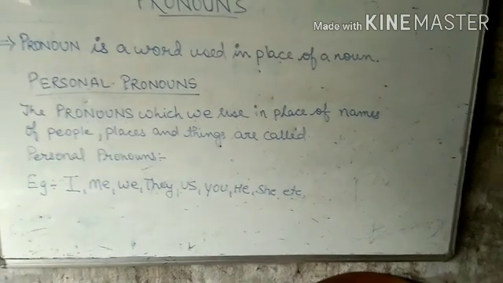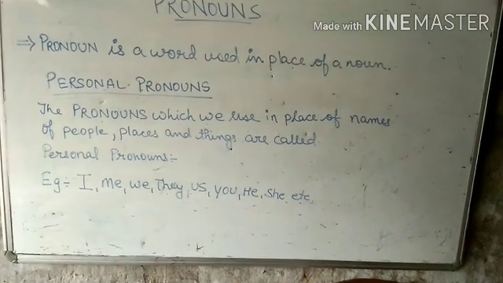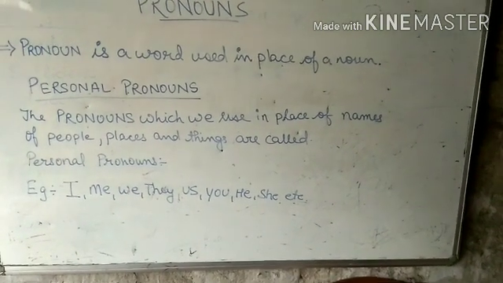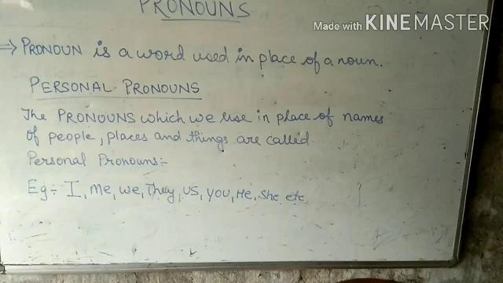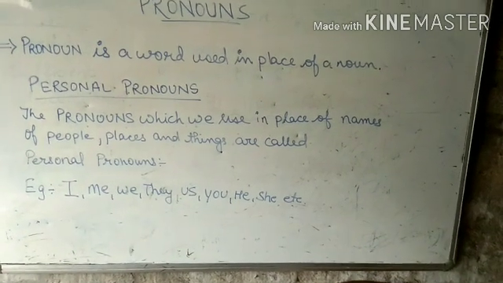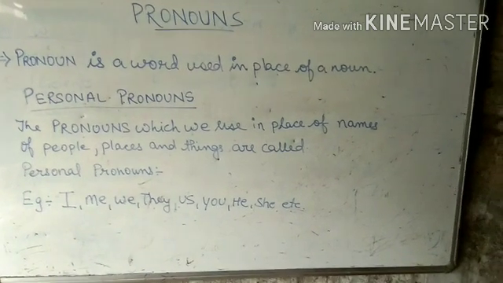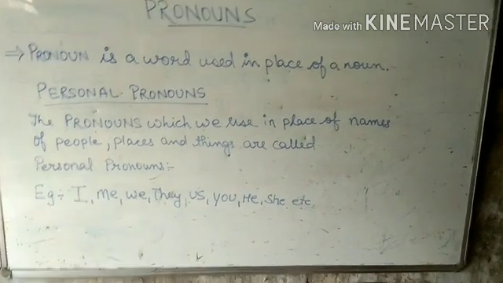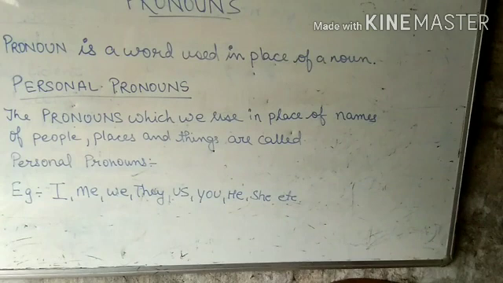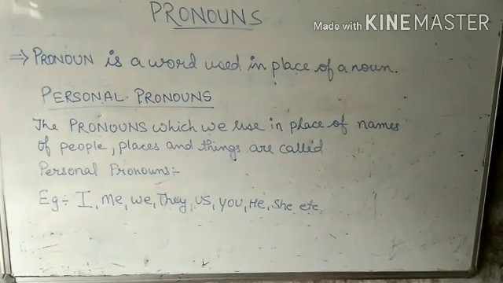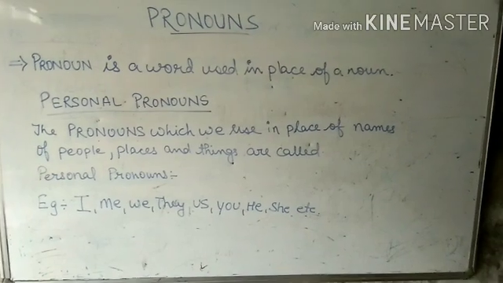For me, I will use I and me. When I am with many people, or more than one person, we use we and us. For them, we will use they. For a boy, we will use he. For a girl, we will use she. And many other pronouns are included in the personal pronouns, children. Let us see into the book now.